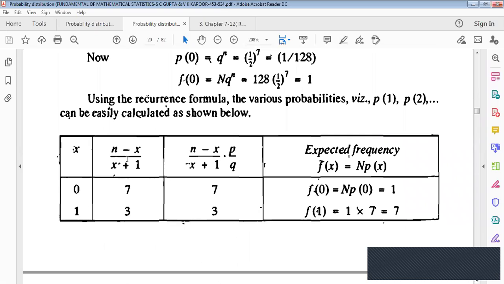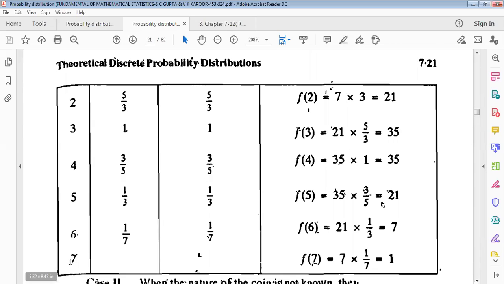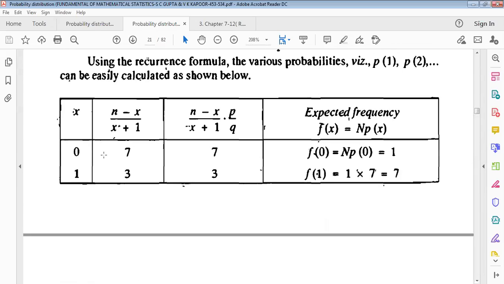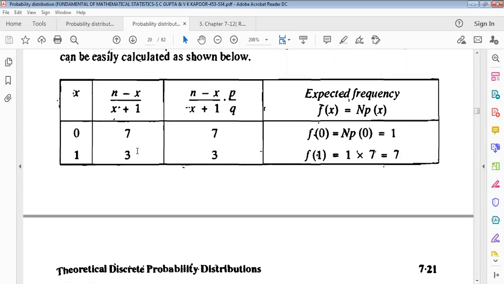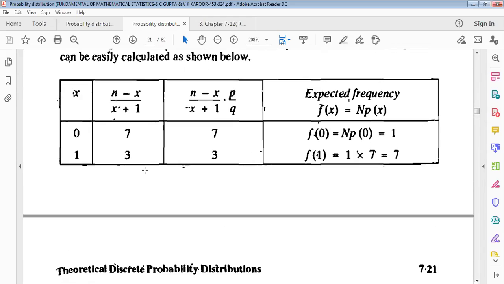X equals this, and (n minus x) divided by (x plus 1) times P by Q. Expected frequency f of x equals n into probability of x, for x equals 0 up to 7, and (n minus x) divided by (x plus 1) is just putting the value of n and x. We get this one, so multiplying with this P by Q.